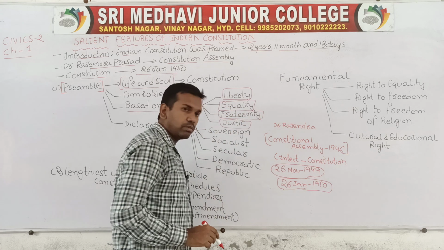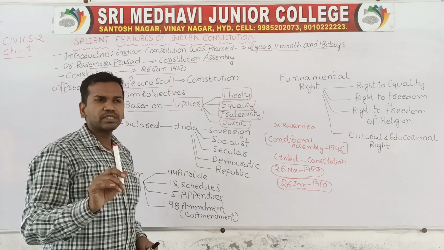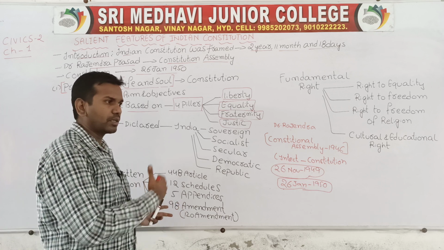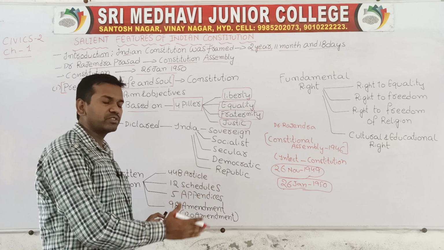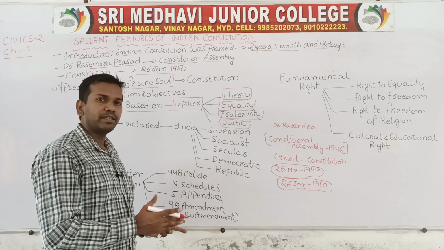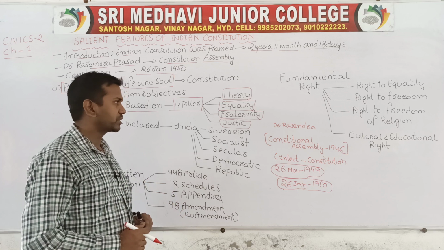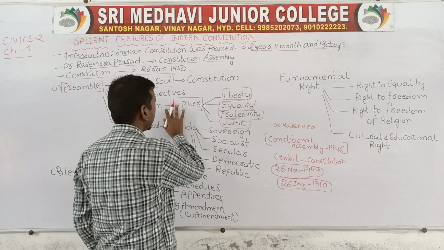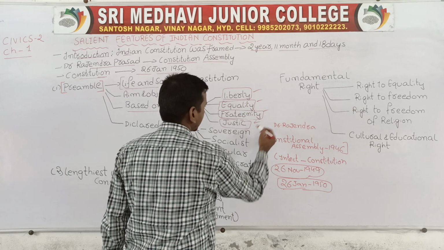So normally when we are learning about the salient features of the constitution, the first salient feature is the preamble. The preamble is nothing but the index and the content of the constitution, which specifically mentions the aims and the objects of the constitution. We can find that the preamble is mainly based on four pillars: liberty, equality, fraternity, and justice.